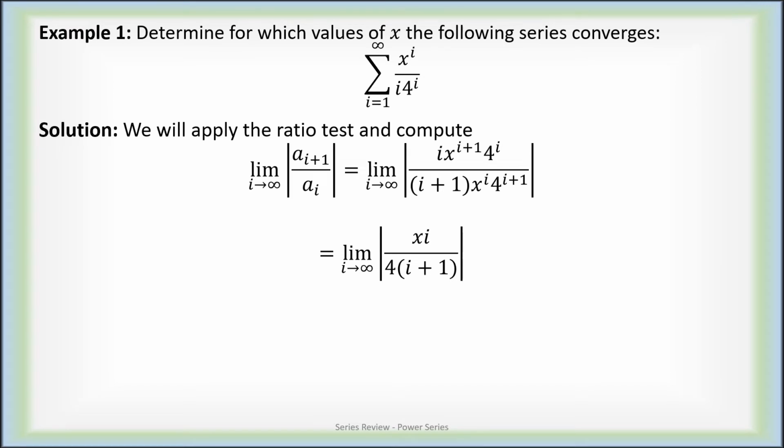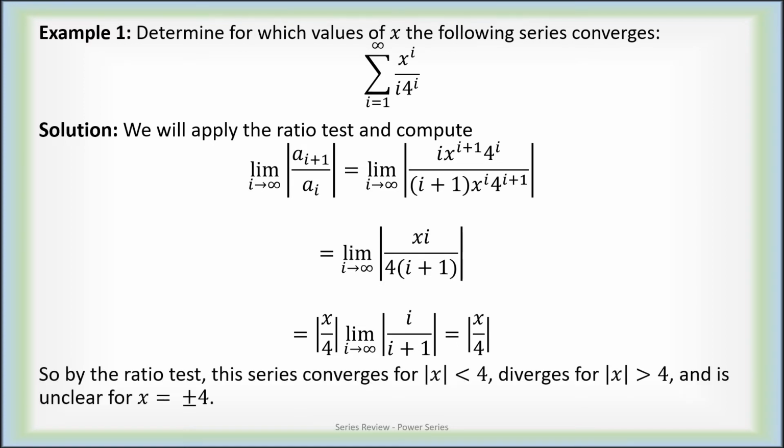Okay, x to the I plus 1 over x to the I leaves just an x in the numerator. 4 to the I over 4 to the I plus 1 leaves just a 4 down in the denominator. But now I fundamentally have a constant x over 4 that I can factor out of this limit, leaving behind just the limit of I over I plus 1, and that limit is 1. So ultimately, the limit of the absolute value of a sub I plus 1 over a sub I is exactly the absolute value of x over 4.